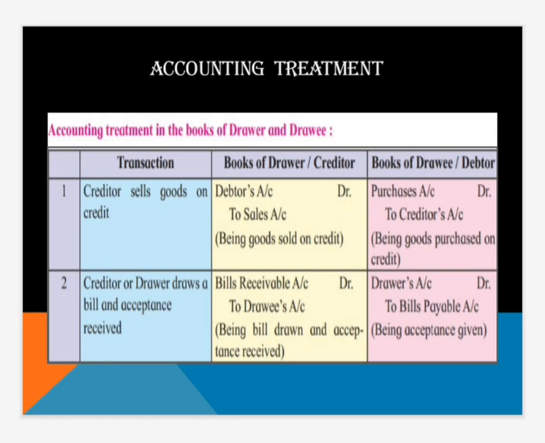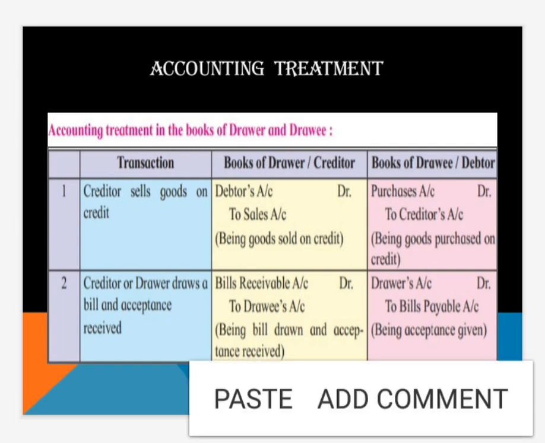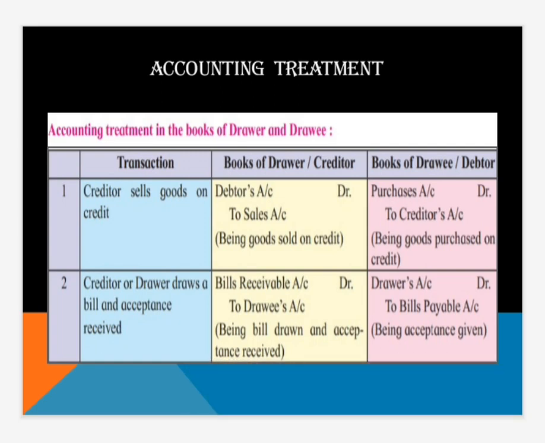Then see the first transaction: the creditor sells goods on credit. The goods are sold on credit, and in the books of the drawer, debtors account debit to sales account, and in the books of the drawee, purchases account debit to creditors account, being goods purchased on credit. Remember one thing, the sales is always credited and the purchases always debited.